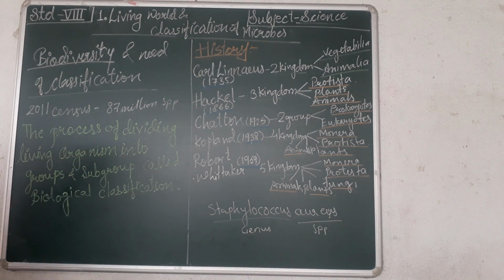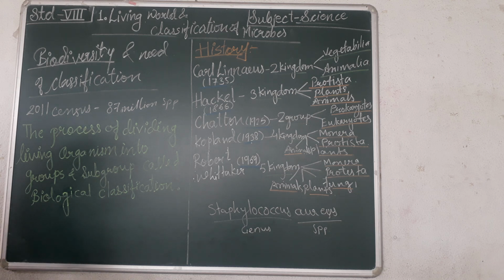Okay? Now, come to the next point, biodiversity and need of classification. Now, what is biodiversity and why is there a need to classify all the living organisms? The very first, last year you have learned that all the living organisms on the earth have adapted according to the geographical regions, food ingestion, defense, etc. All the living organisms live on land, sea, atmosphere, right?